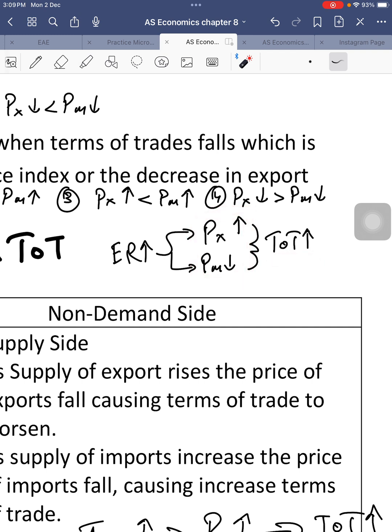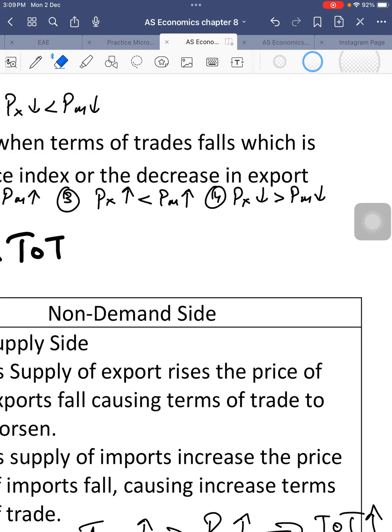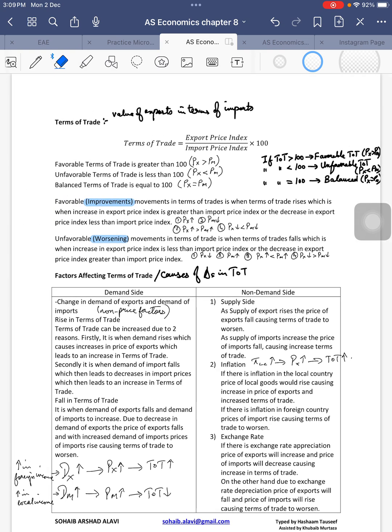Similarly, if there is a depreciation in the local currency, that will cause exports to become cheaper and imports to become expensive, and that will cause the terms of trade to fall. Right? So, an appreciation of the currency leads to an improvement in terms of trade. A depreciation in the currency leads to worsening terms of trade.